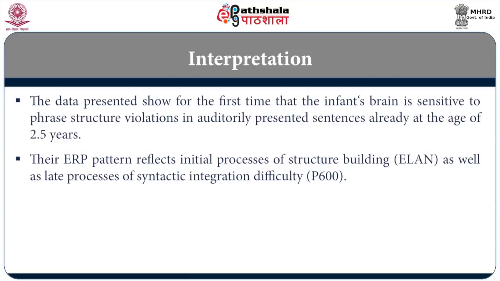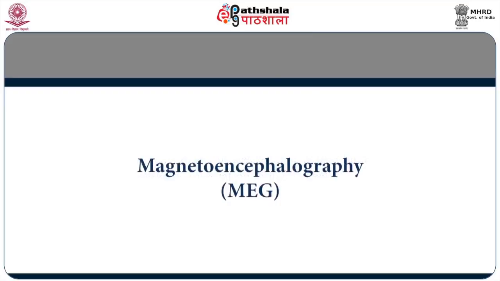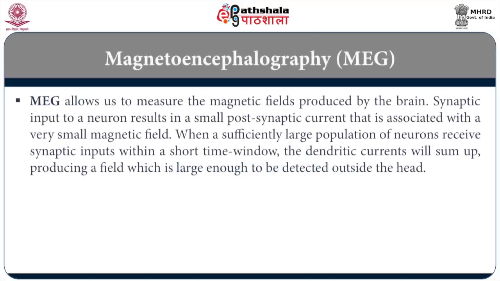So, then let's move on to the next major electrophysiological measure used in neurolinguistic research called MEG, magnetoencephalography. MEG allows us to measure magnetic fields produced by the brain. The synaptic input into a neuron results in post-synaptic current that is associated with small magnetic field.